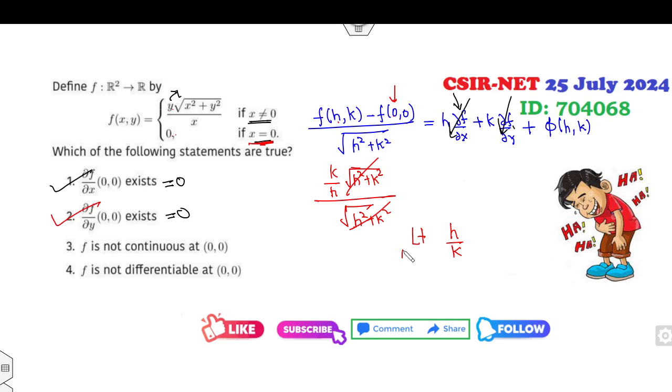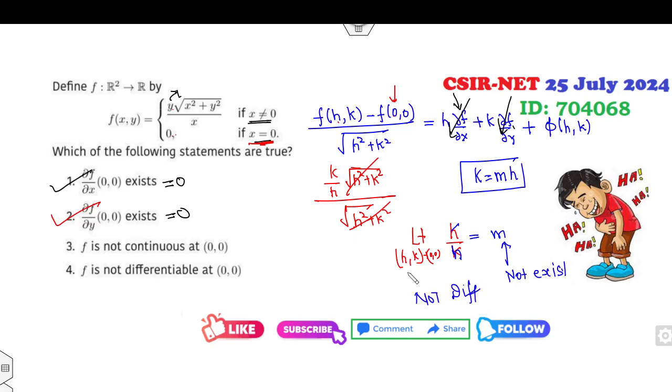Now can you find the limit as (h,k) goes to (0,0)? Sorry, it's k over h. If I choose the path k equal to mh, then it depends on m. So the limit does not exist. If the limit does not exist, that means the function is not differentiable. If the function is not differentiable, what does it mean? The function is not continuous. So A, B, C, D are all right answers of this problem.